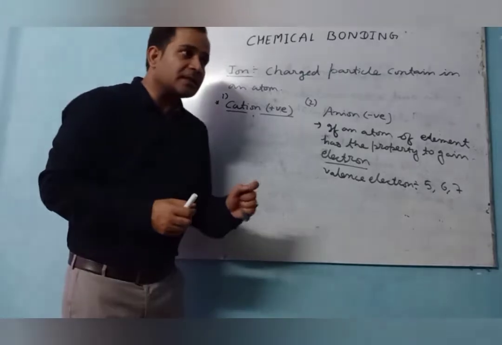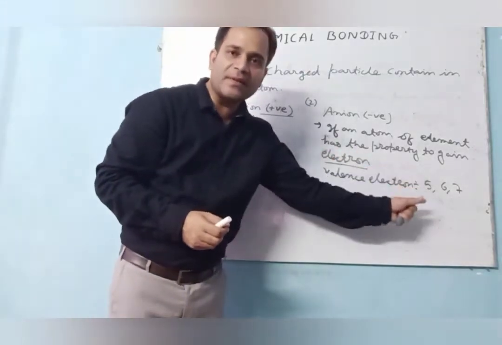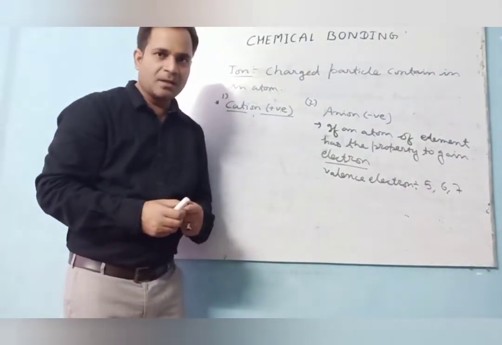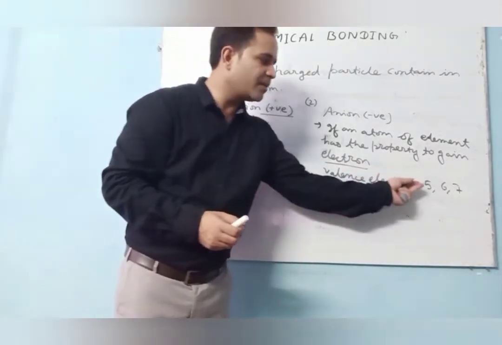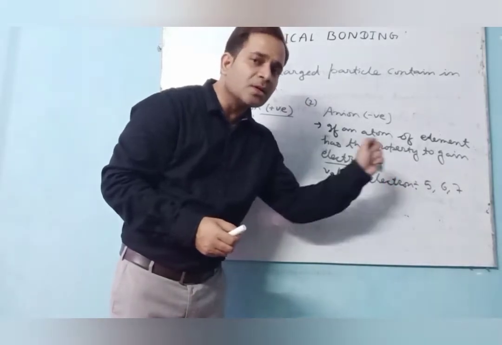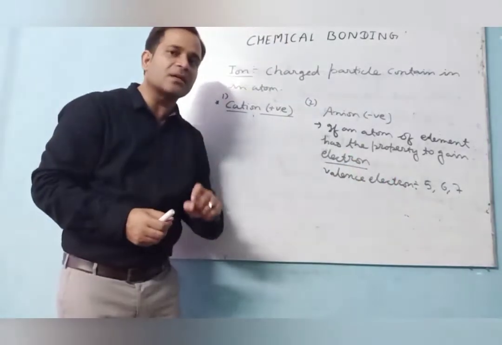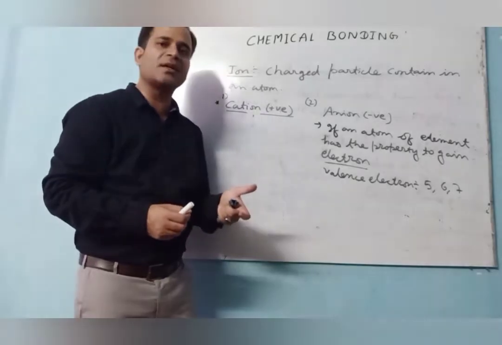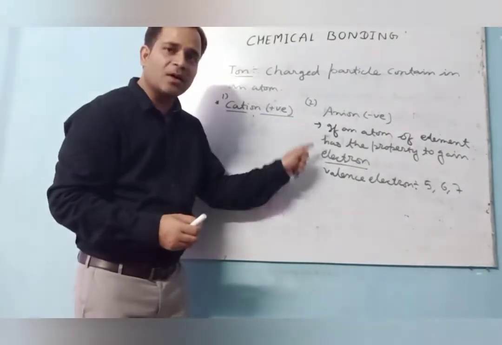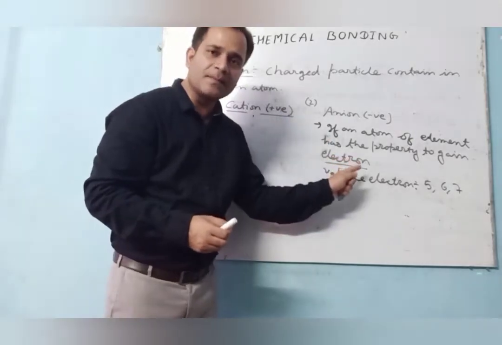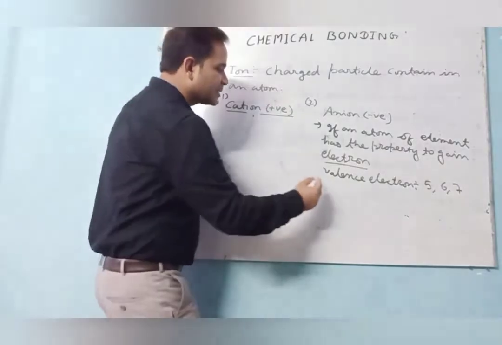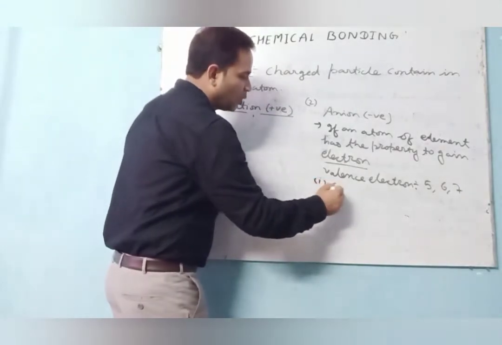Because it is not easy to lose 5, 6 or 7 electrons; rather it is easy to gain 1, 2 or 3 electrons than to lose electrons. So if an element gains electron to fulfill the inert gas electronic configuration, then we say here anion, or we say the negative charge or electronegative. So all the non-metals, take an example, chlorine.